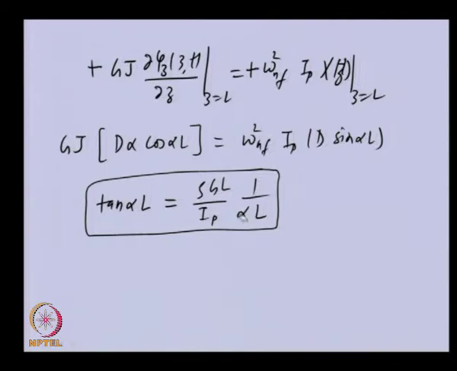So this is a transcendental equation. We need to solve it numerically, and I am providing a few solutions here. But we will have an infinite number of solutions. The first 3 solutions are these.